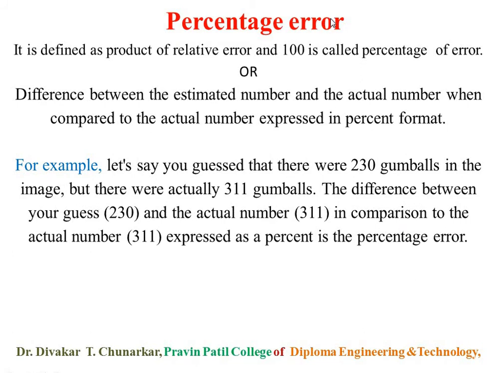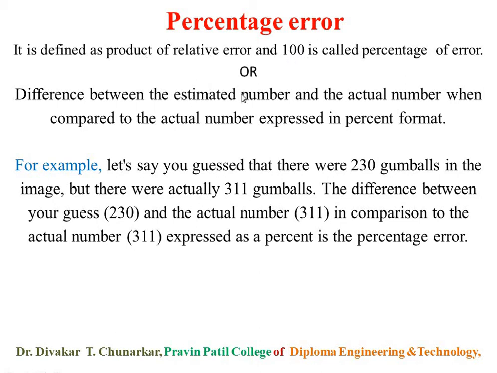Then percentage error. Percentage error is the product of relative error and 100. It's called percentage error. Percentage error, simple definition: percentage error is defined as relative error times 100. Relative error times 100 is called percentage error.